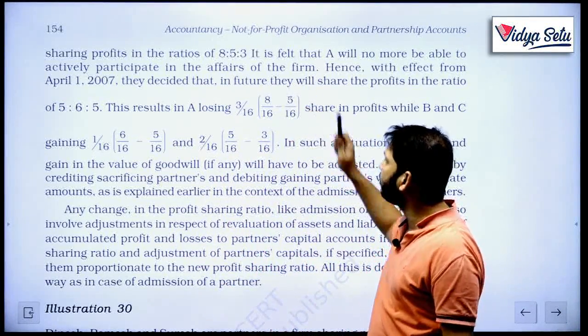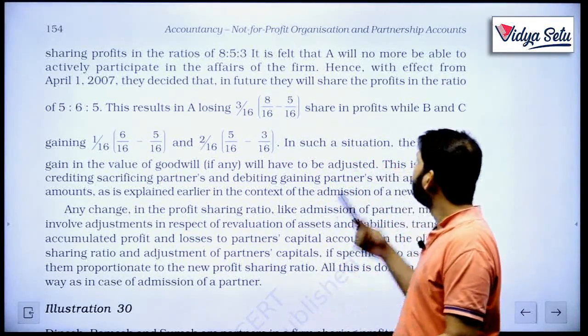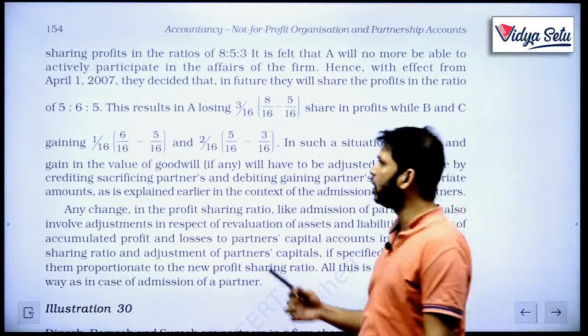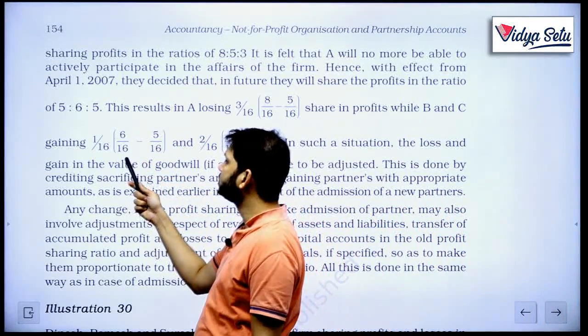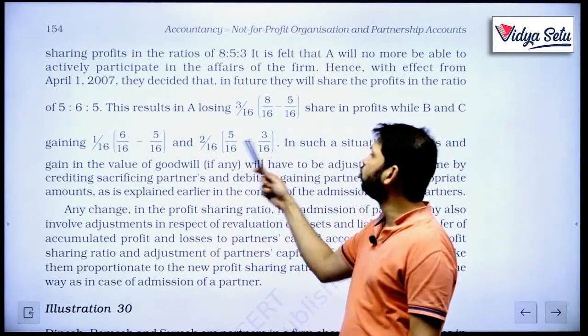Earlier his share was 8/16, now his share is 5/16, so he is losing 3/16 in profits, while B and C are gaining. How much is B gaining? 6/16 minus 5/16, 1/16, and C is gaining 2/16.